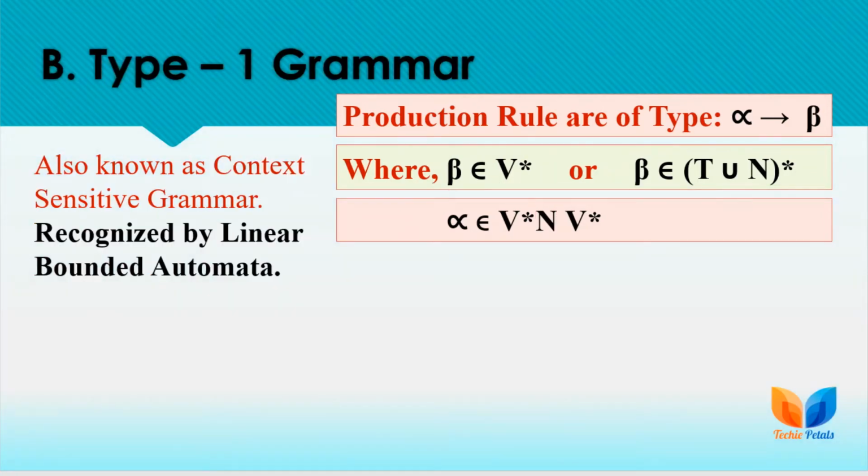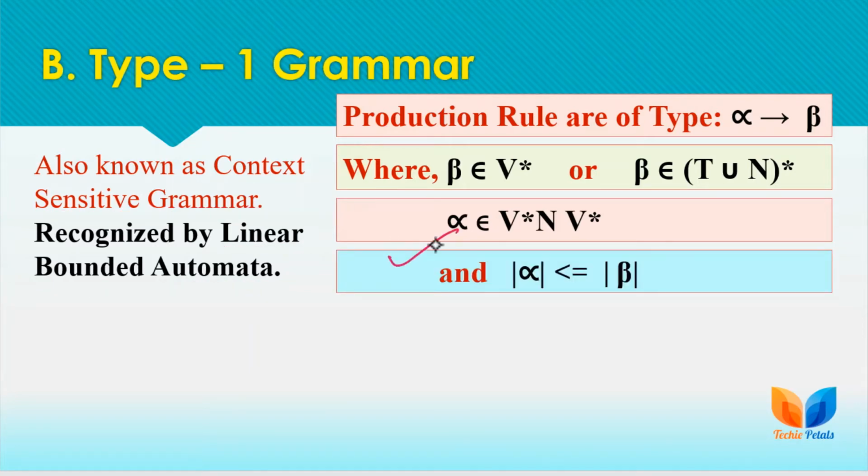Next we have type 1 grammar. So type 1 is also known as context sensitive grammar, recognized by linear bounded automata. Here all the rules of type 0 grammar are also applied, along with a new rule, that is length of alpha must be less than or equal to length of beta, means length of left hand side of any production rule must be less than or equal to the length of the right hand side of the production rule.